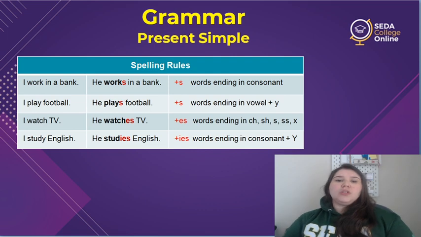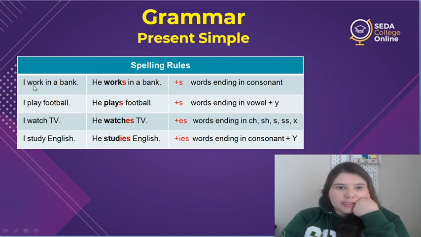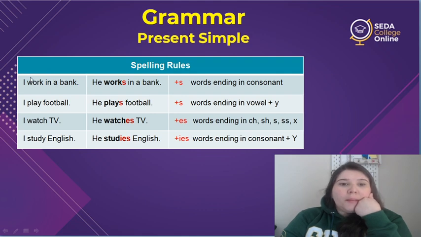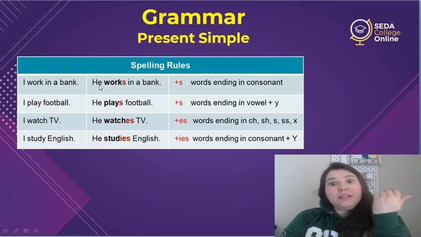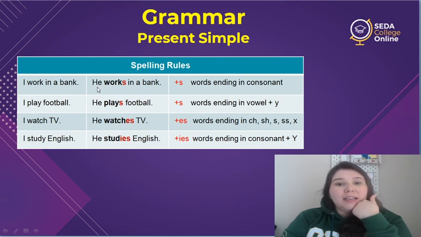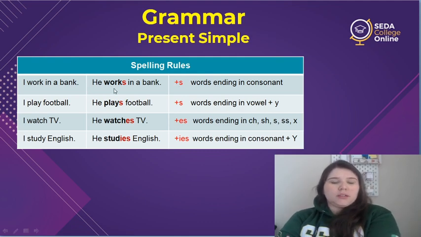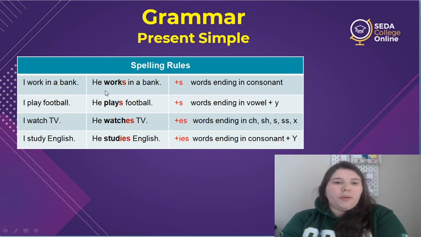Spelling rules. So here, take a look at the first sentence here. I work in a bank. But if I put it into the third person, we talk about he works in a bank. All right? So we add one s in words ending in a consonant. So K is a consonant, so we just add s, okay? I work, he works.